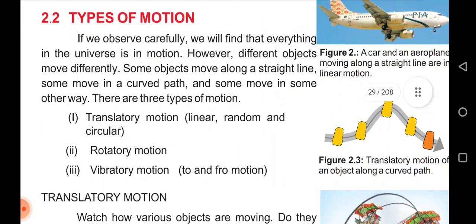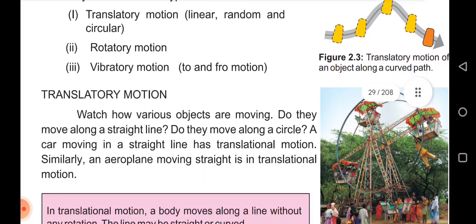Types of motion. If we observe carefully, we will find that everything in the universe is in motion. However, different objects move differently. Some objects move along a straight line, some move in a curved path, and some move in some other way. There are types of motion: translatory motion, linear, random and circular, rotatory motion, vibratory motion, to and fro motion.